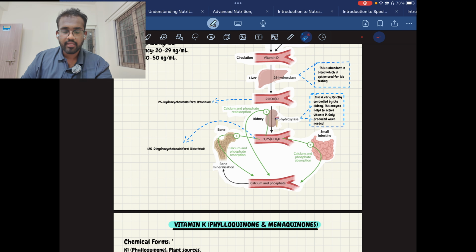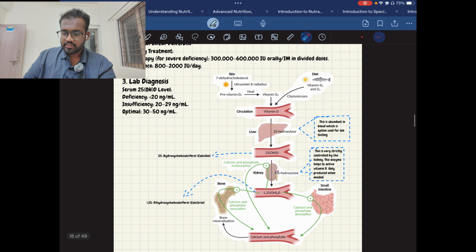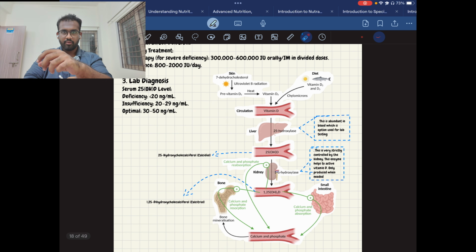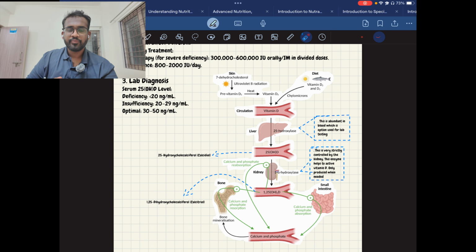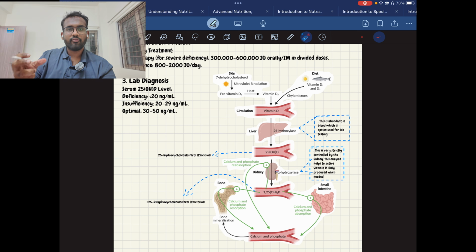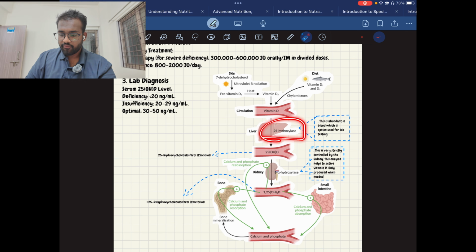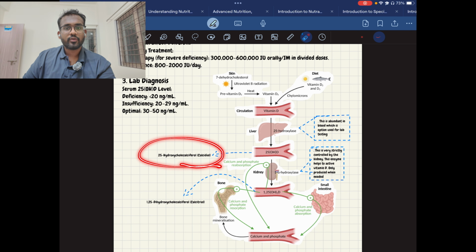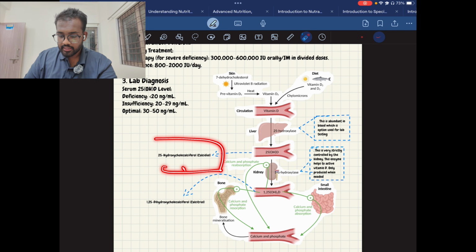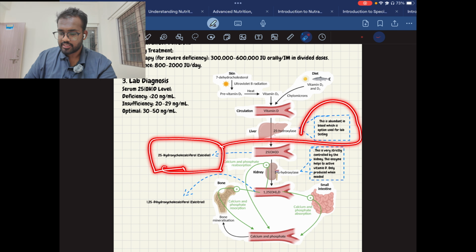This is the simplest form in which I have explained it to you. When the sun rays come to the skin, it will absorb 7-dehydrocholesterol in the skin, and there, in the presence of heat, it will convert into cholecalciferol. Then the cholecalciferol enters the liver. There the liver releases the 25-hydroxylase enzyme and converts it into 25-hydroxycholecalciferol, which is called calcidiol. Okay, calcidiol. This calcidiol is the major marker which we use for lab testing.